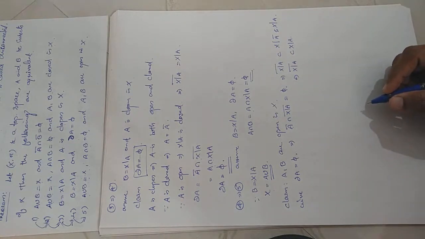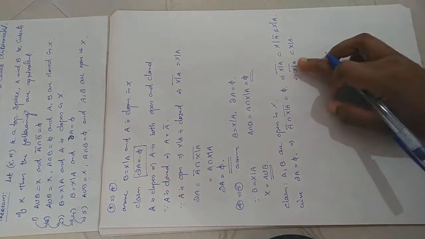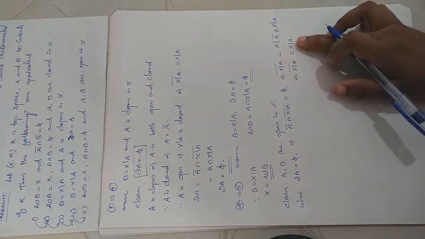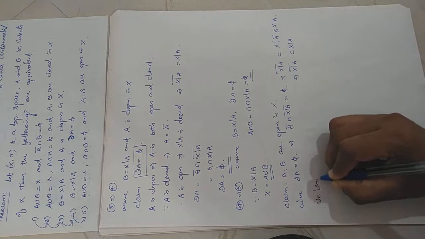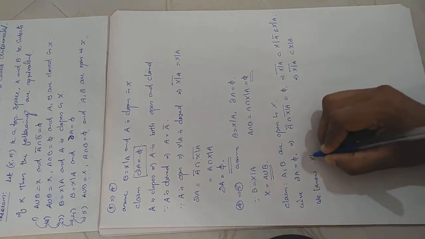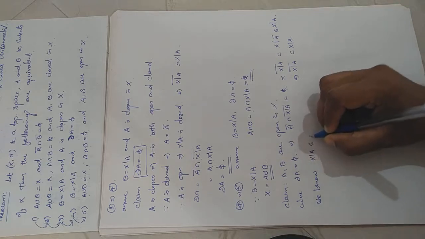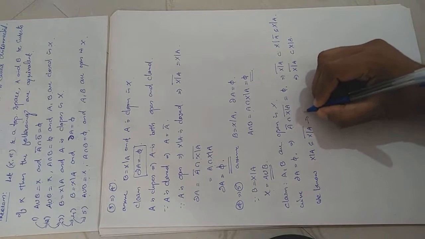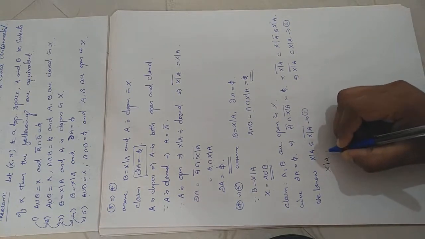Okay. So the closure of X minus A being contained in X minus A means you can consider X minus A as a set B. So B closure is contained in B. And we know every set is contained in its closure. So considering X minus A as a set, X minus A will be contained in the closure of X minus A. Suppose this is equation 1, this is equation 2. From 1 and 2, X minus A